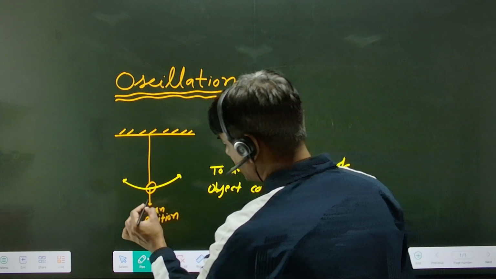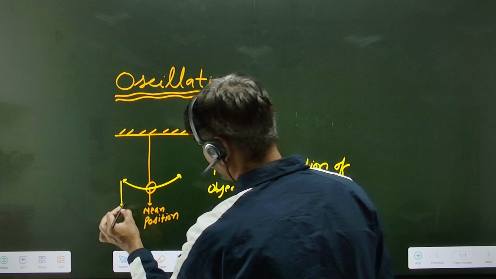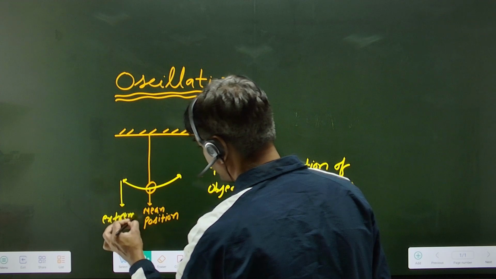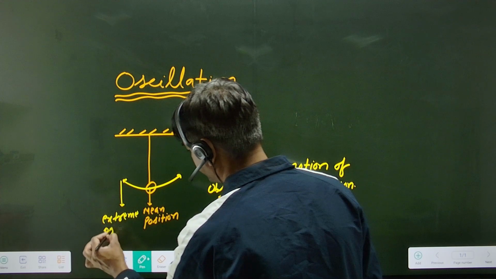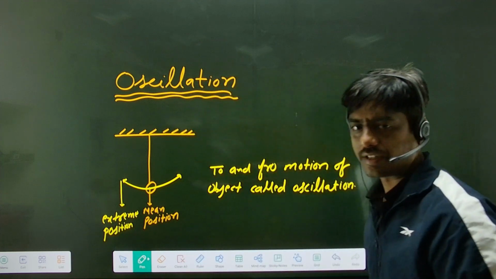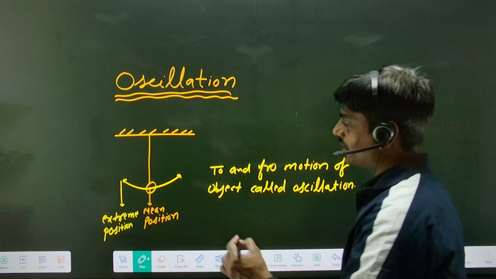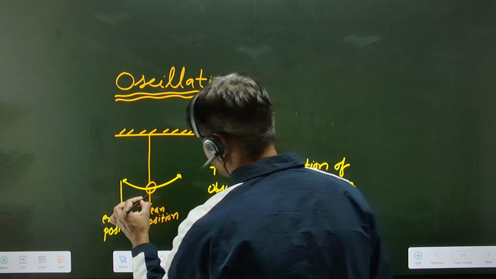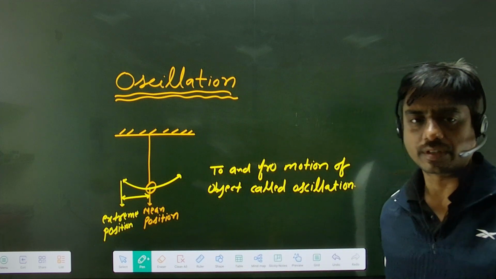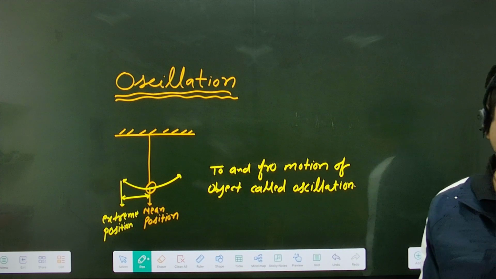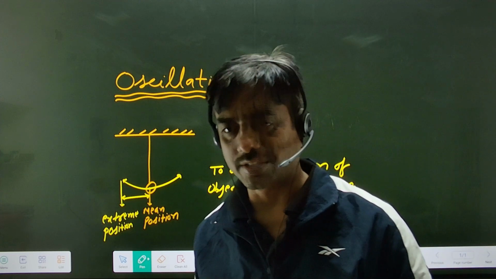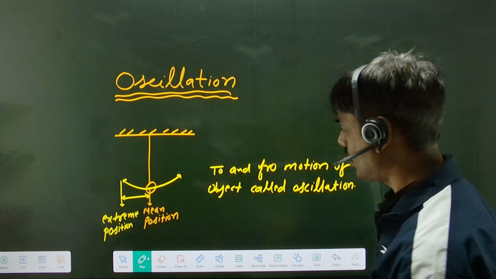So this one is the mean position. This one is known as the extreme position. Extreme position means maximum displacement from the mean position. Maximum displacement from the mean position, that is the extreme position, and maximum displacement from the mean position is known as the amplitude of oscillation.